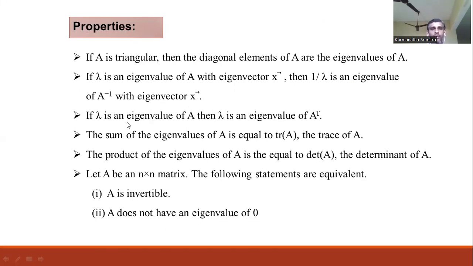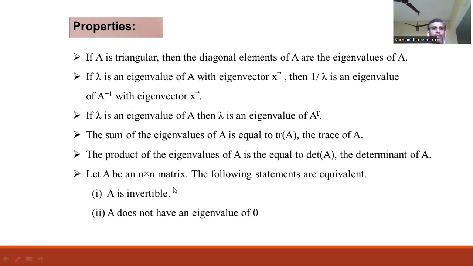Third, if lambda is an eigenvalue of A, then lambda is also an eigenvalue of its transpose, A transpose. And if you add all the eigenvalues, that is equal to the trace of A, and if you multiply those eigenvalues, that is equal to the determinant of A.